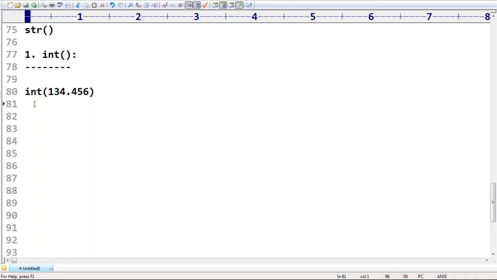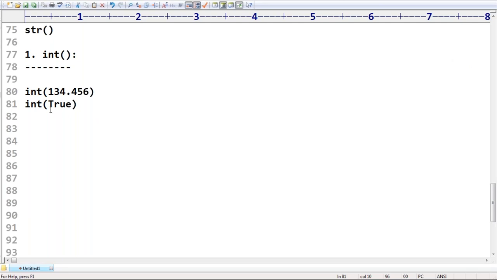Observe that, sir. Similarly, I want to convert int of true. Internally, true is represented as what? Yes, 1. True means 1. False means 0. Are you getting that? True means 1, false means 0.